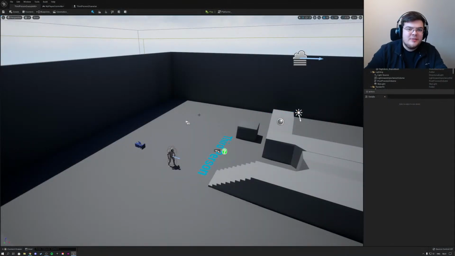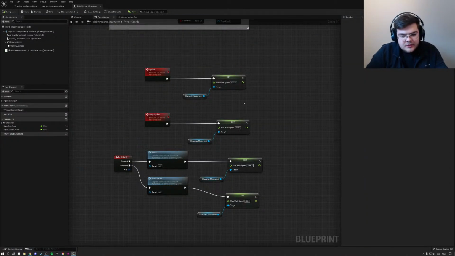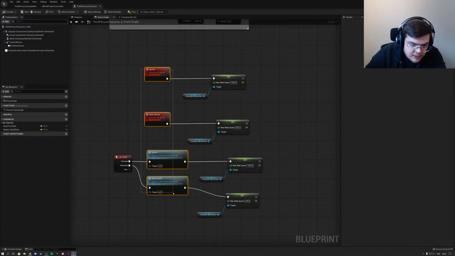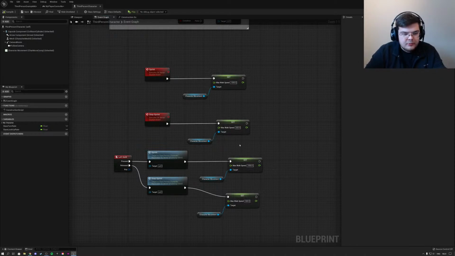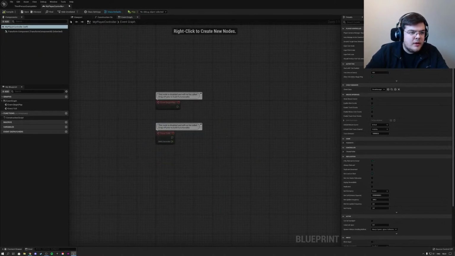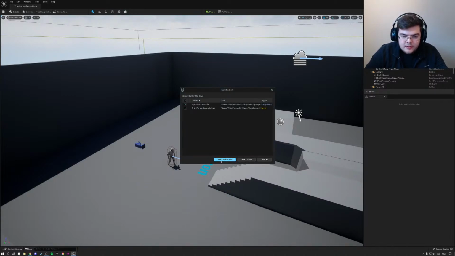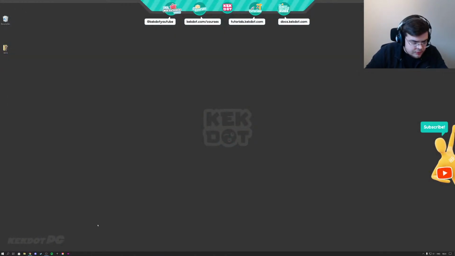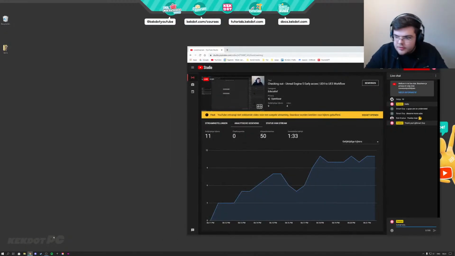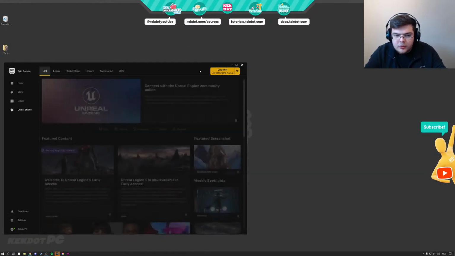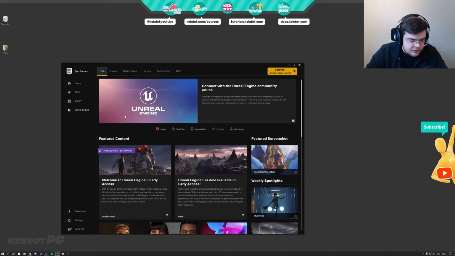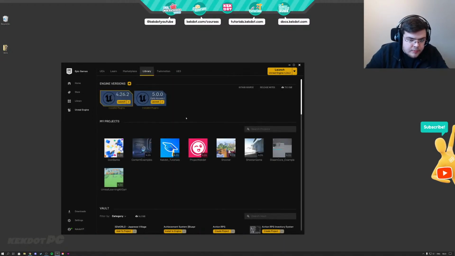And that's where I would like to see some changes, some creative changes, or some ways to make networking a bit easier. Because, okay, it's already out of the box, so it is very easy, but there are still a lot of steps that you always have to take when working with multiplayer. You know what? Instead of looking at this third-person project, let's go ahead and select it. Everything looks beautiful. But let's go ahead, guys, and convert our Coin Battle project to Unreal Engine 5, because that's what I'm feeling like. So how do we do that?